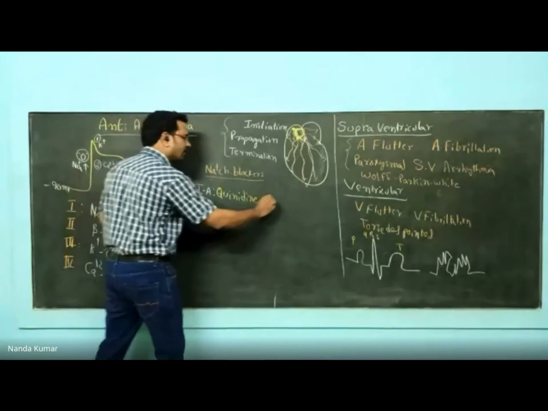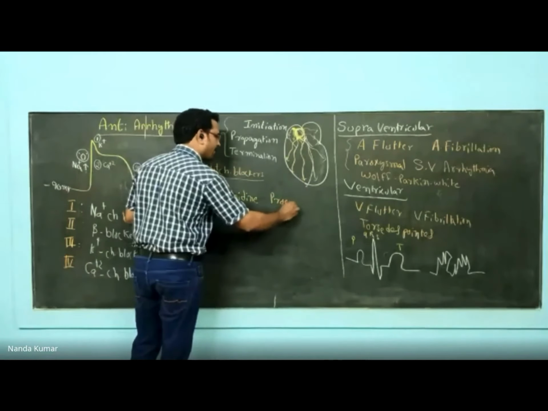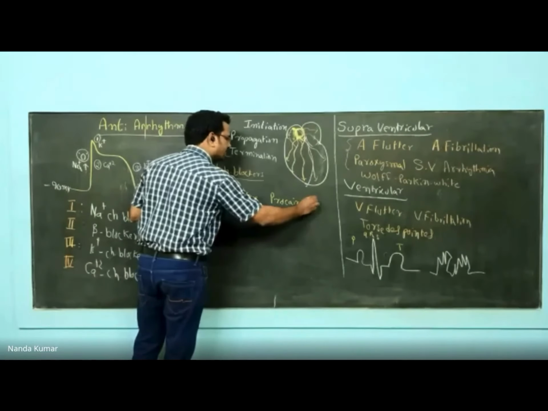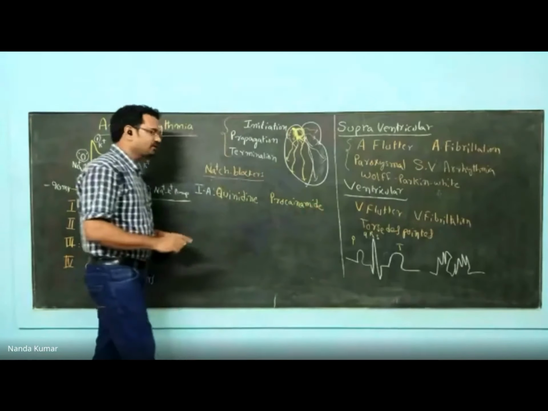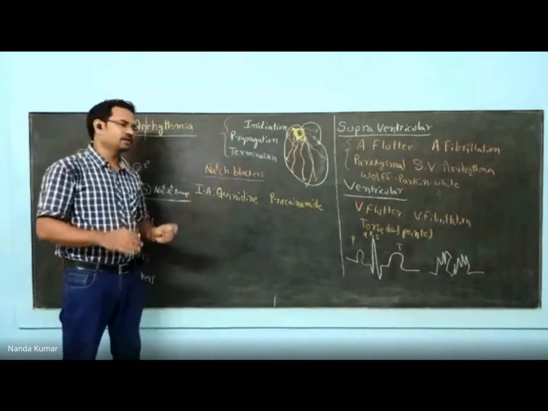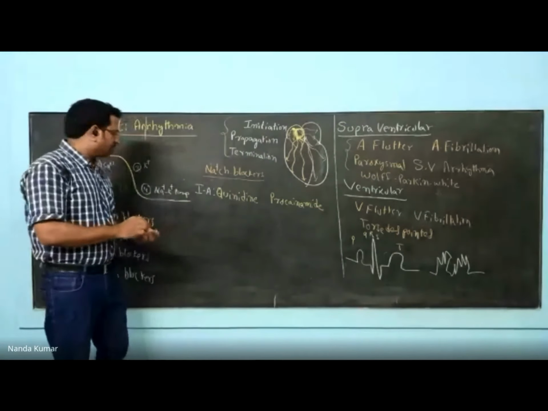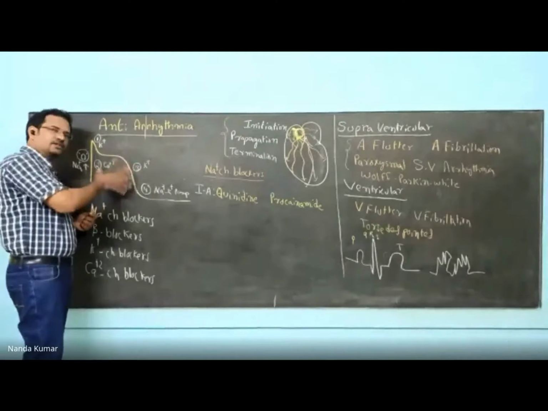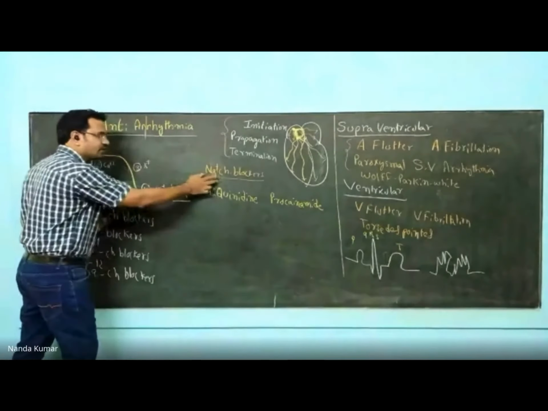quinidine, procainamide. These are important drugs. Disopyramide is also there, but these two are the important drugs. Now, what do they do? They change the generation of action potential. As the name indicates, they are sodium channel blockers.